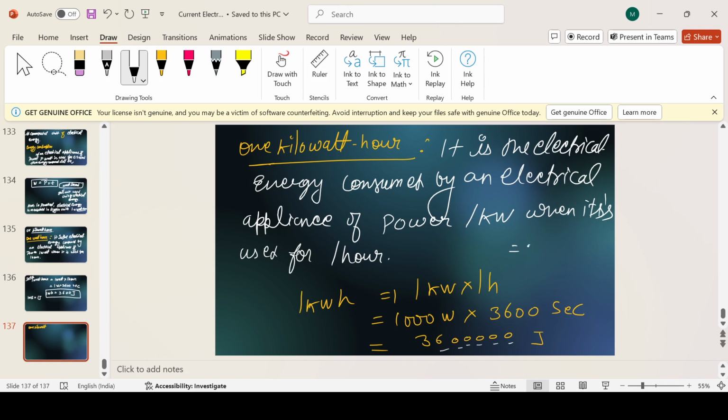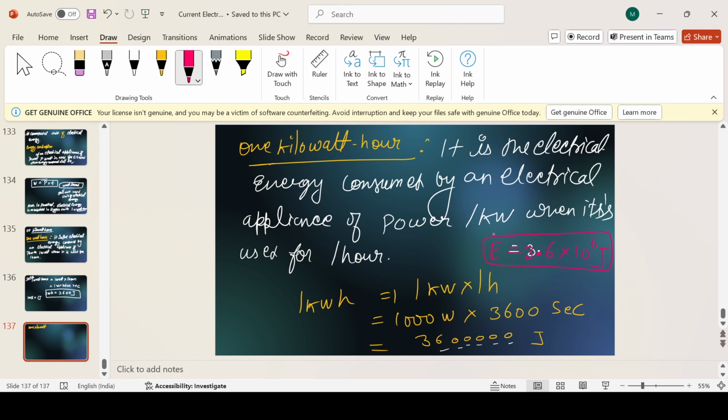So it becomes 3.6. How many places have we shifted towards the left? 6. So 3.6 into 10 to the power 6 joules is the electrical energy consumption. Got it, everyone?